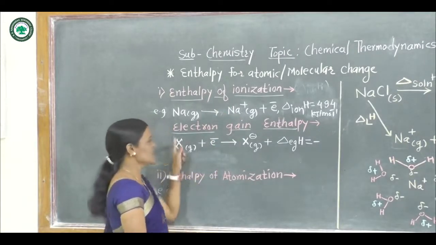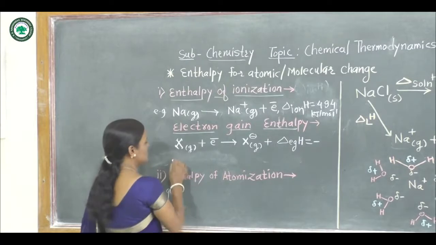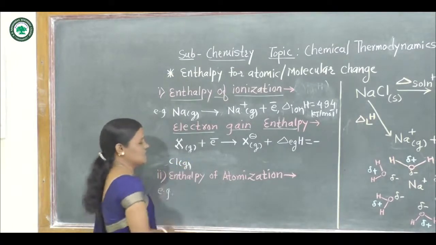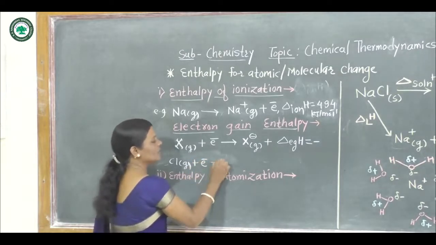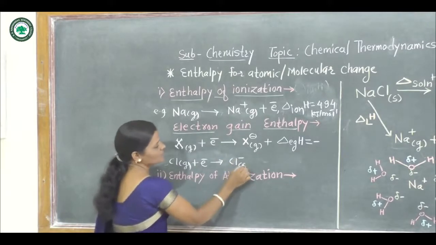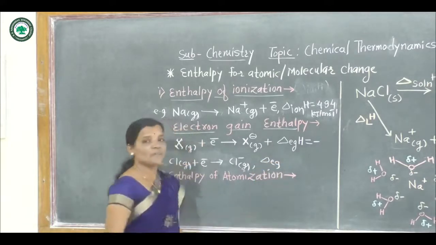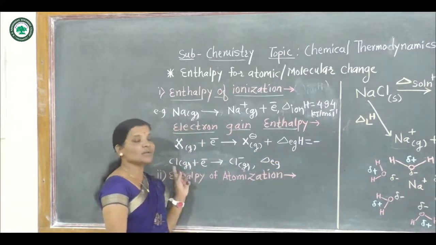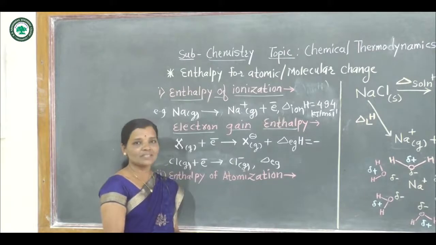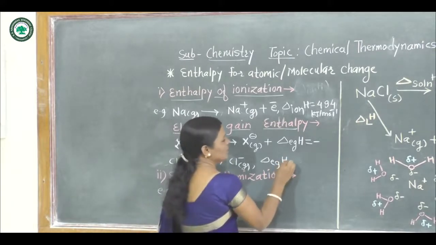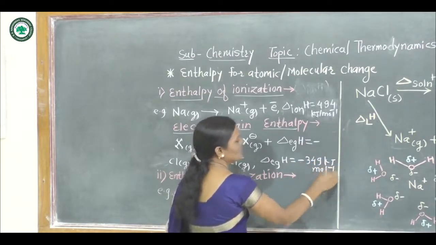Now let us see the second type, electron gain enthalpy. Now let us see the example. For example, chlorine gas atom gains an electron, and here we get formation of Cl minus gaseous ion, and here the enthalpy is said to be electron gain enthalpy, because here chlorine gaseous atom gains 1 electron to form Cl minus gaseous ion. So here this enthalpy is found to be minus 349 kilojoule per mole.